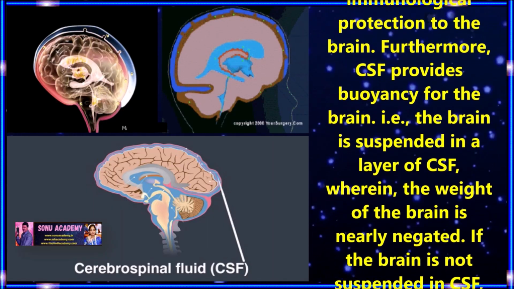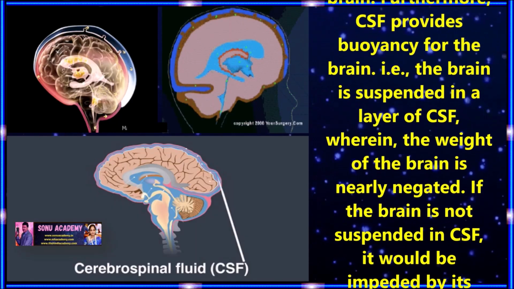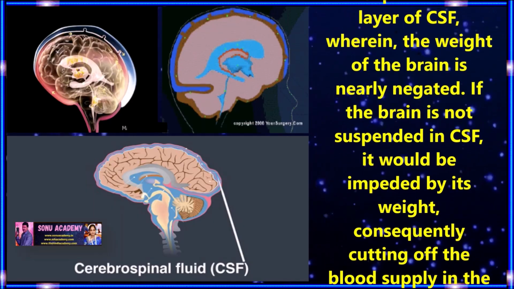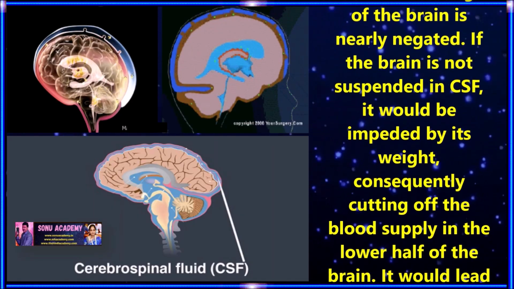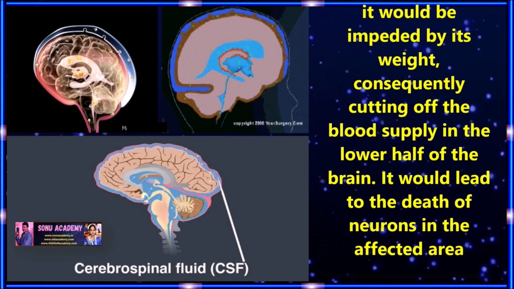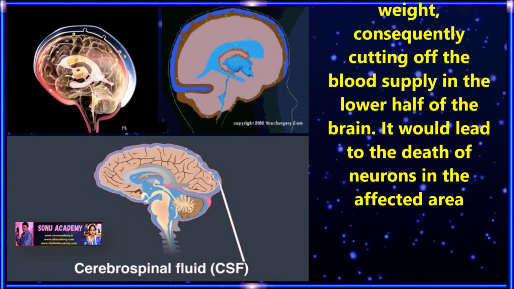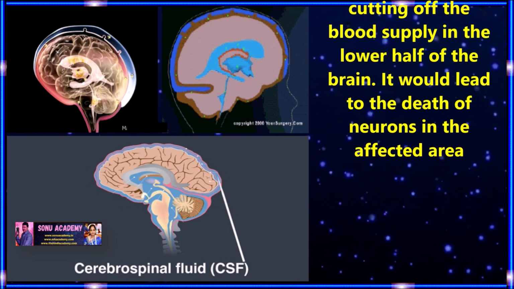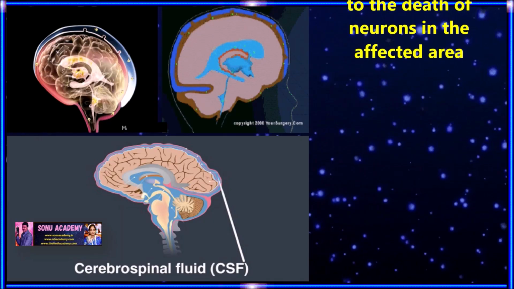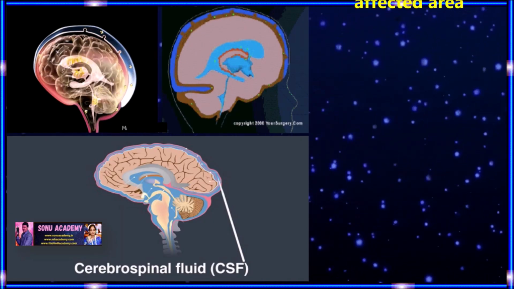Furthermore, CSF provides buoyancy, that is, the brain is suspended in a layer of CSF wherein the weight of the brain is nearly negated. If the brain were not suspended in CSF, it would be impeded by its own weight, cutting off the blood supply in the lower half of the brain. This would lead to the death of neurons in the affected area.